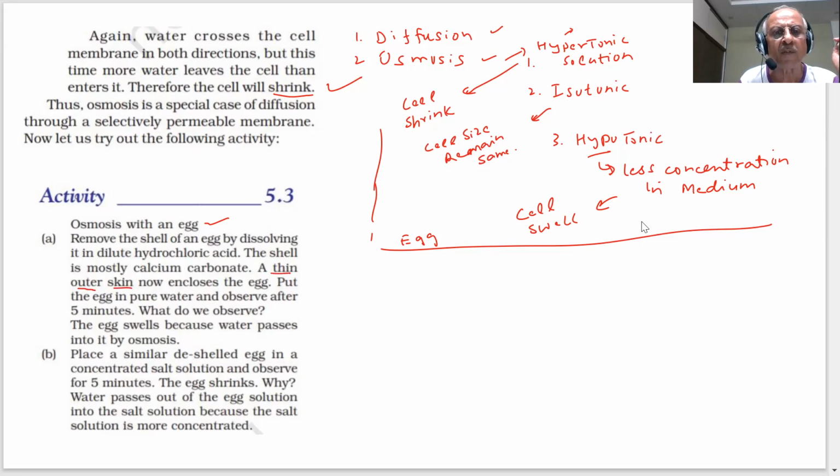Put the egg in pure water and observe. After 5 minutes, what do we observe? If you put the egg in pure water, what will happen?